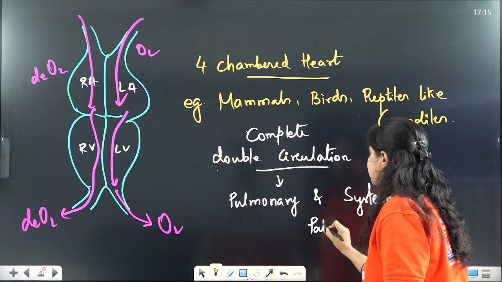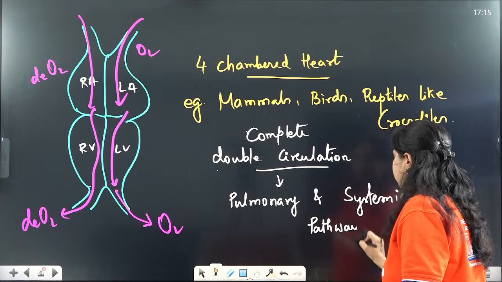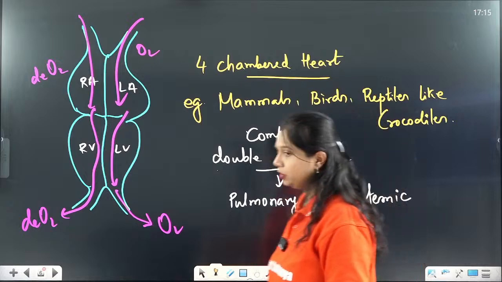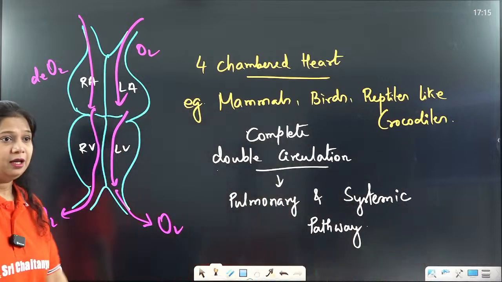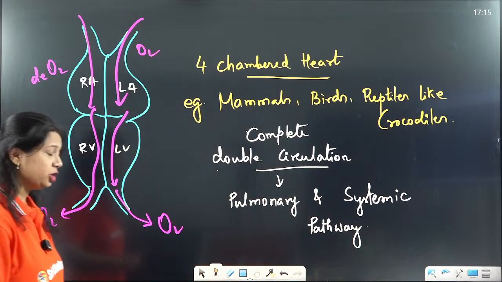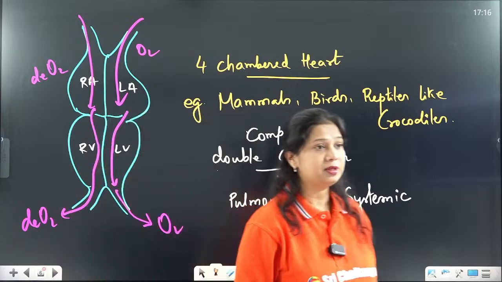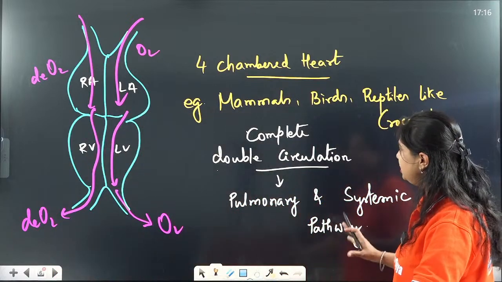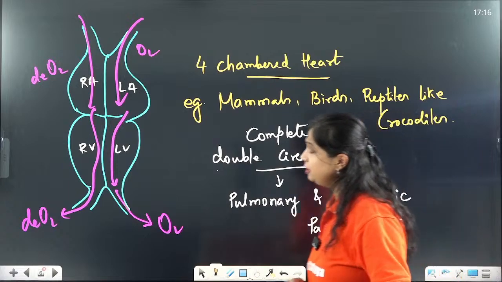Okay, so this is called complete double circulation. In complete double circulation, there is a pulmonary and systemic pathway present.